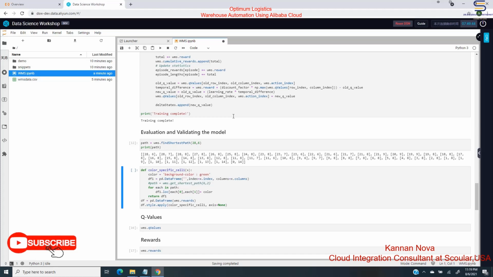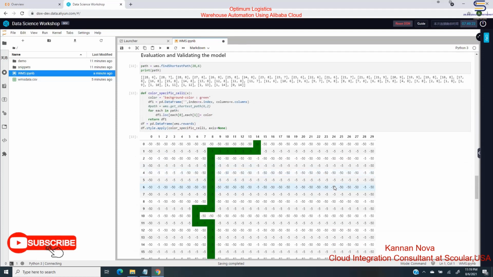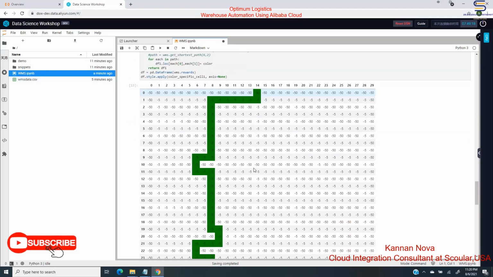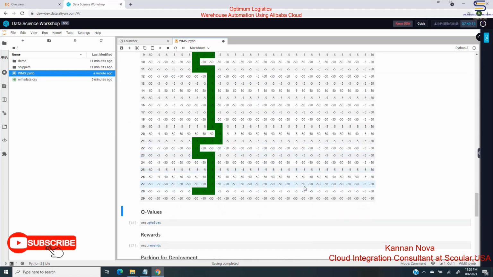I'm passing picking location 26,6. I'm passing a picking location 28,6. It returns the picking path. Now I am going to show that path in a graph. This is the path robots or workers will take to reach the 26,6 picking location.